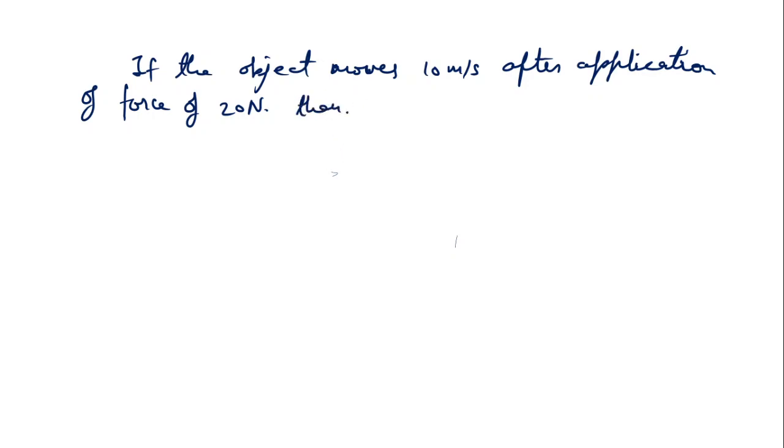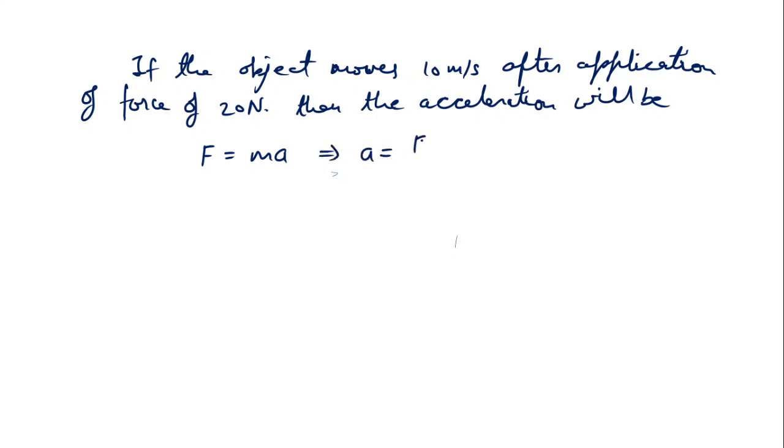Then what will the acceleration be? We can calculate the acceleration from the formula F equals ma, so acceleration a equals F by m. Here we have not been given the mass, so let mass be 1 kg. So a equals 20 newton divided by 1 kg, which becomes 20 meter per second square. This is the acceleration.